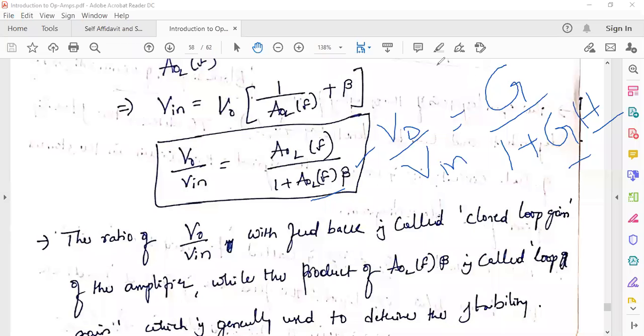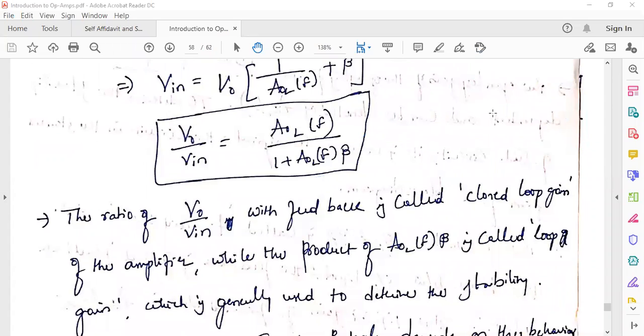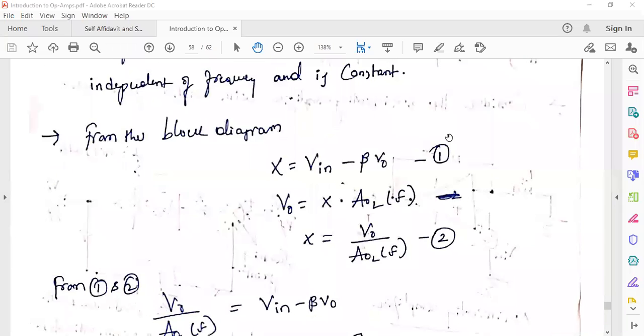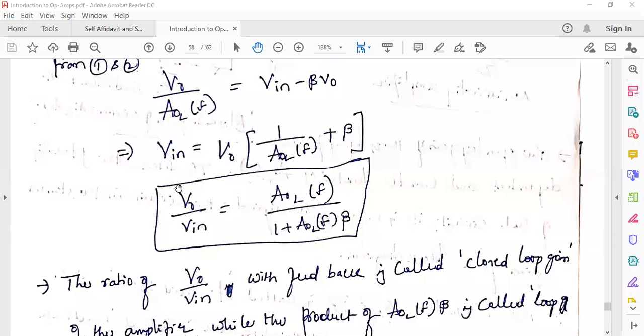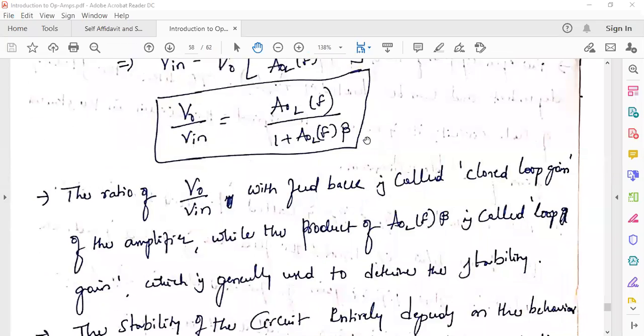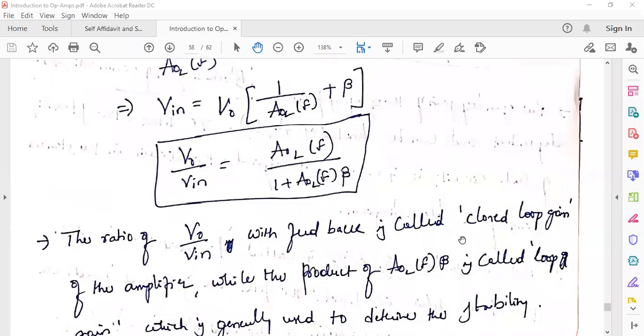We have to represent that electronic circuit in the form of a block diagram. From the block diagram, we have to write forward equation 1 and feedback equation 2. From 1 and 2, we derive the ratio of output to input, which is called the transfer function or gain. So the ratio of V naught by V in with feedback is called the closed loop gain of the amplifier, while the product of A naught L of F into beta is called the loop gain, which is generally used to determine the stability. This is the important one.